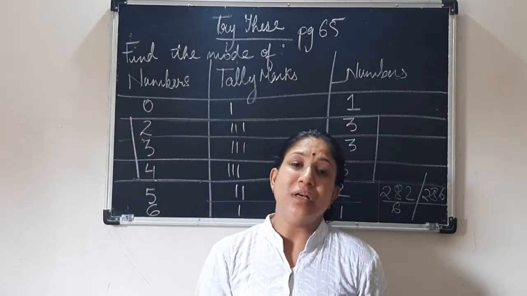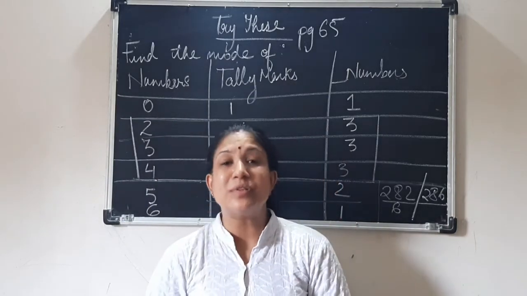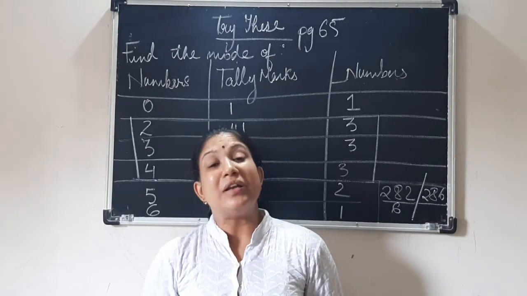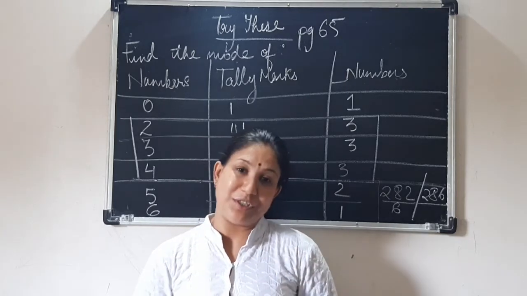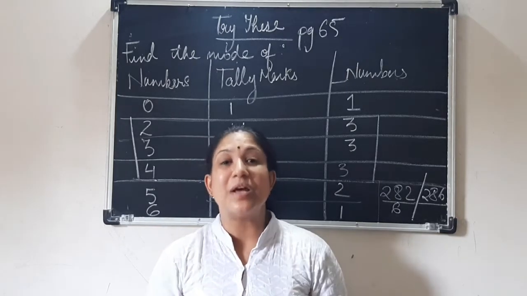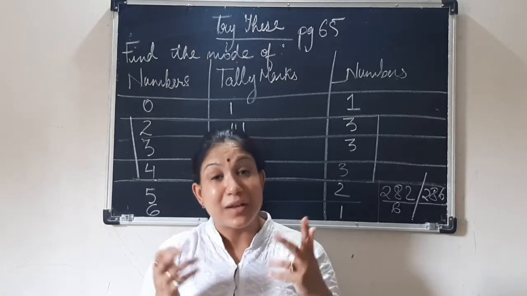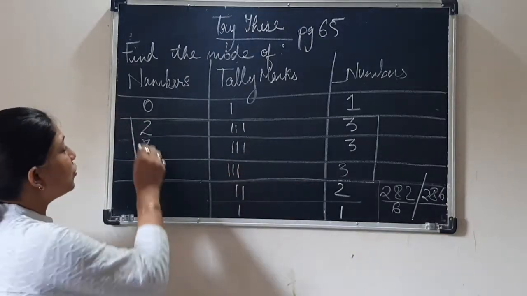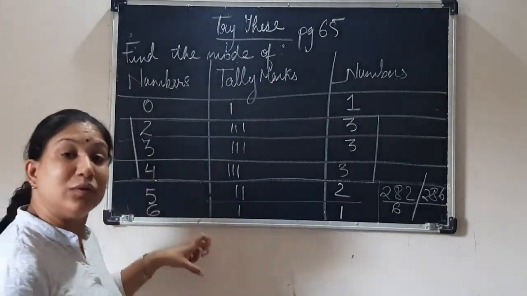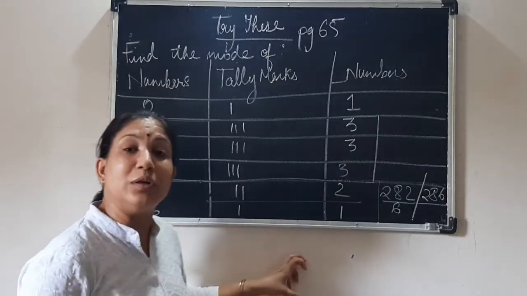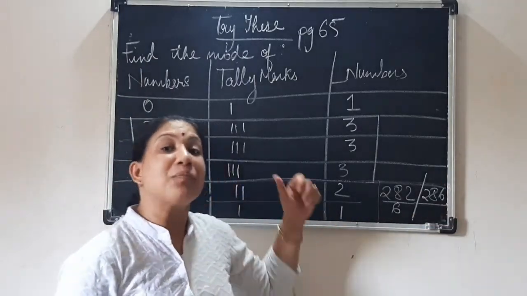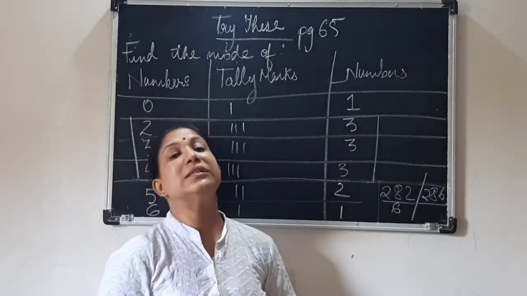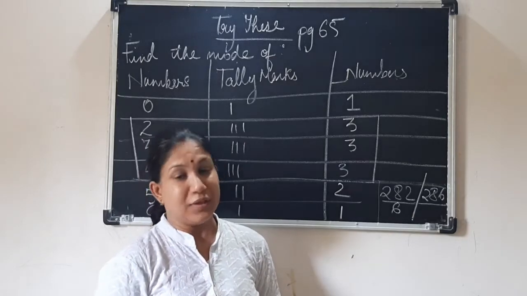Yes, it is possible. Suppose in any competition, you must have seen in our school also, even though children are participating, sometimes when it is a neck to neck competition, you will see the first, second or third prize is shared by more than one child. Yes or no? Same thing here. Highest occurrence. So below this you will write down the formula of mode. Mode equals highest occurrence. Therefore here numbers 2, 3 and 4 are the mode as they are repeating most often. Clear, children?